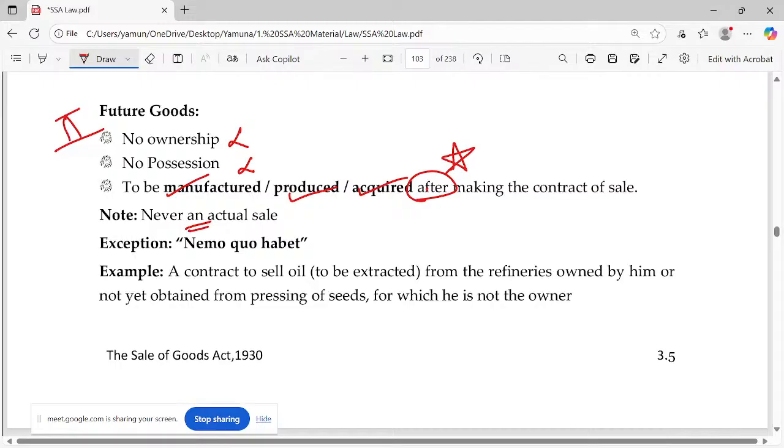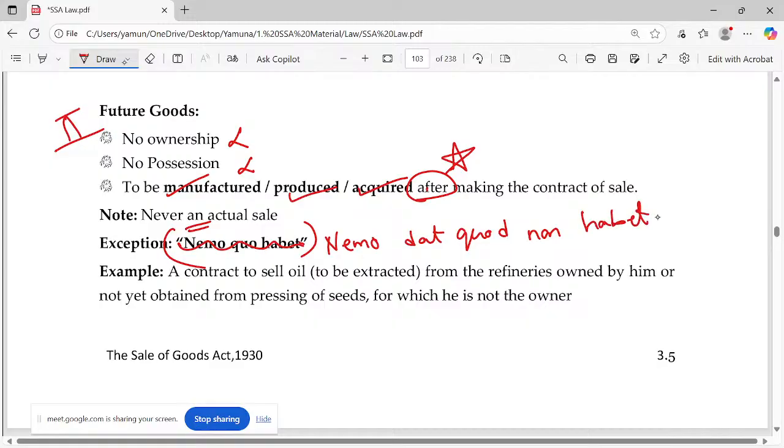Sale is transfer of legal ownership. The seller is not at all an owner. Then how can you talk about contract? Okay, that's why we have this exception to the case. Actually, this is a legal maxim: Nemo dat quod non habet. We can just write this one.